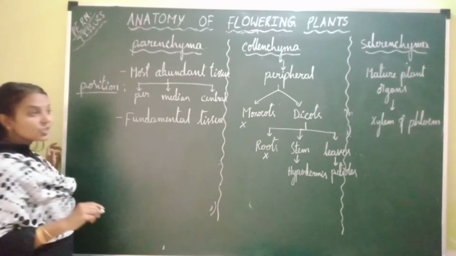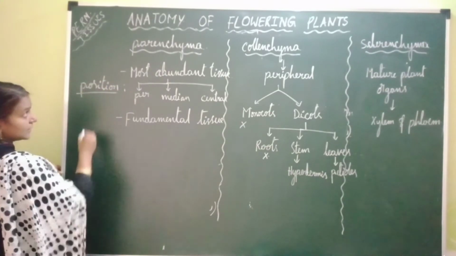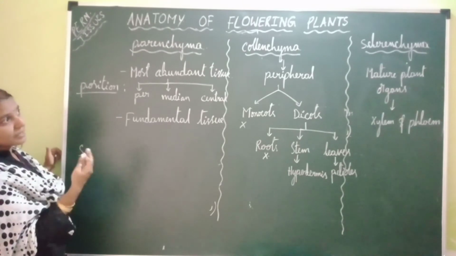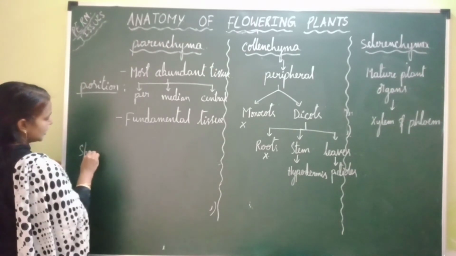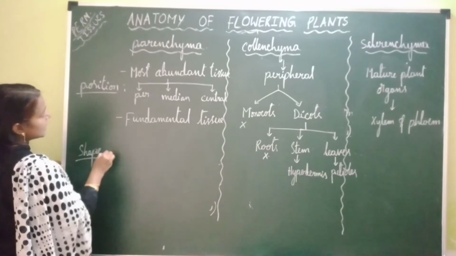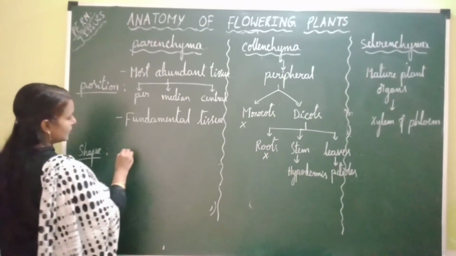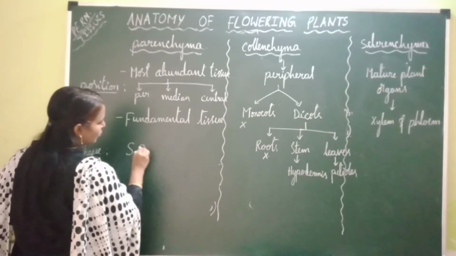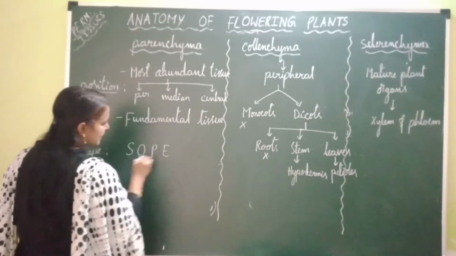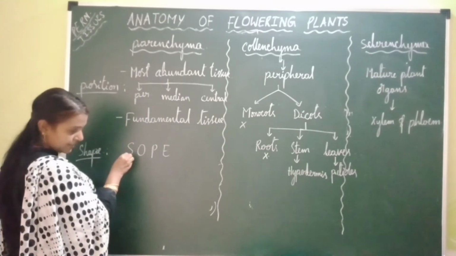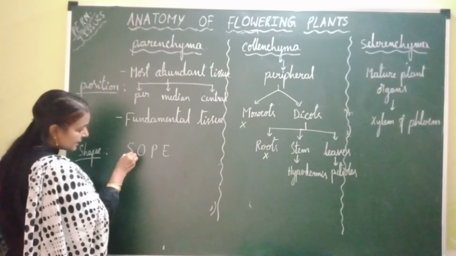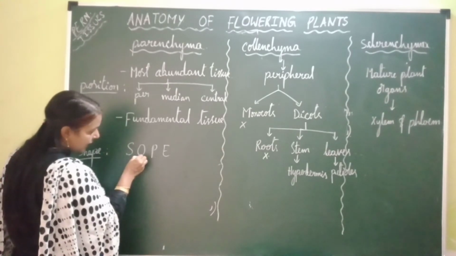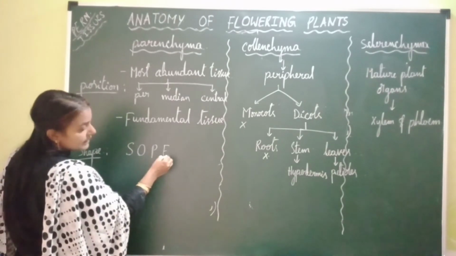Now coming to the shape of the cells present in parenchyma, collenchyma and sclerenchyma. The shape of the cells present in parenchyma can be, you remember, SOPE. I am not writing, you just note down. S is spherical, O is oval, P is polygonal, E is elongated.